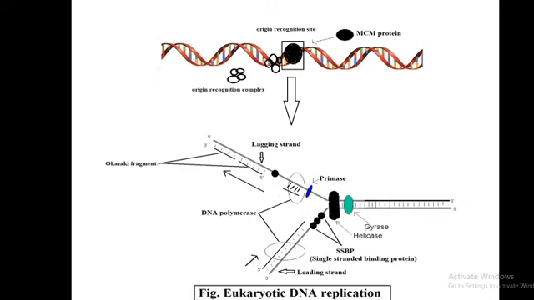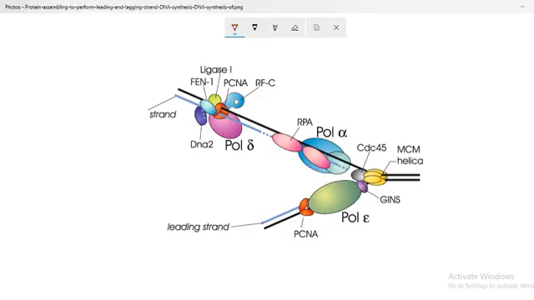See here the structure of replication. The origin recognition site is there. The origin recognition complex binds first, and after the binding of the ORC complex, the MCM proteins come and bind, and the replication process proceeds. See here in the structure: in eukaryotic organisms, the MCM proteins act as the helicase. First it acts as the helicase.